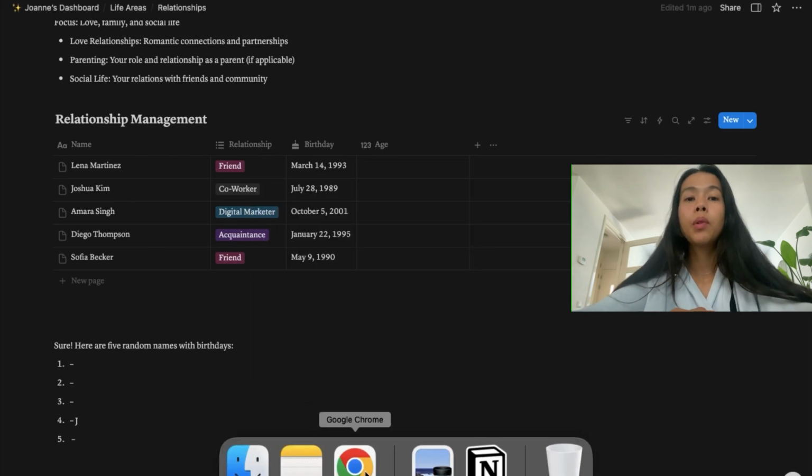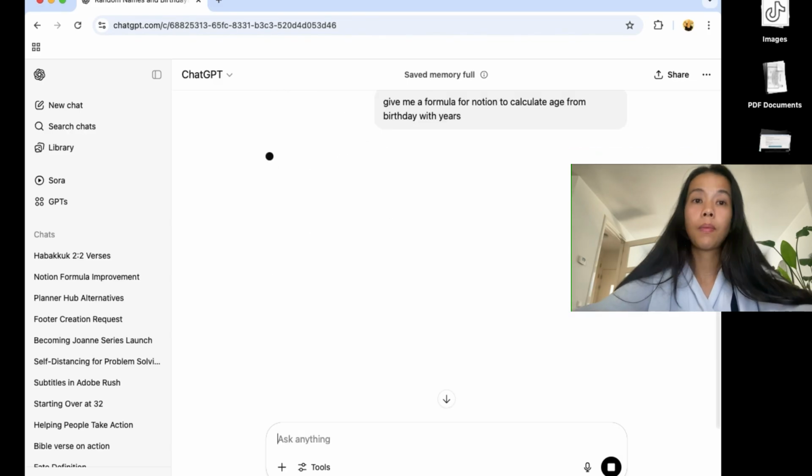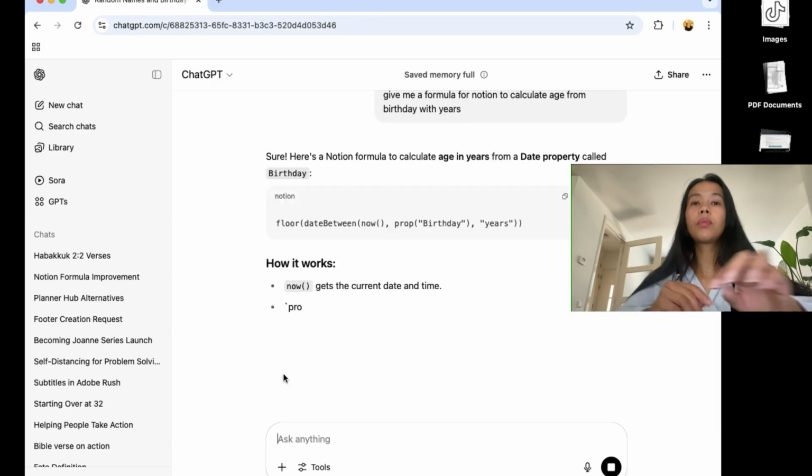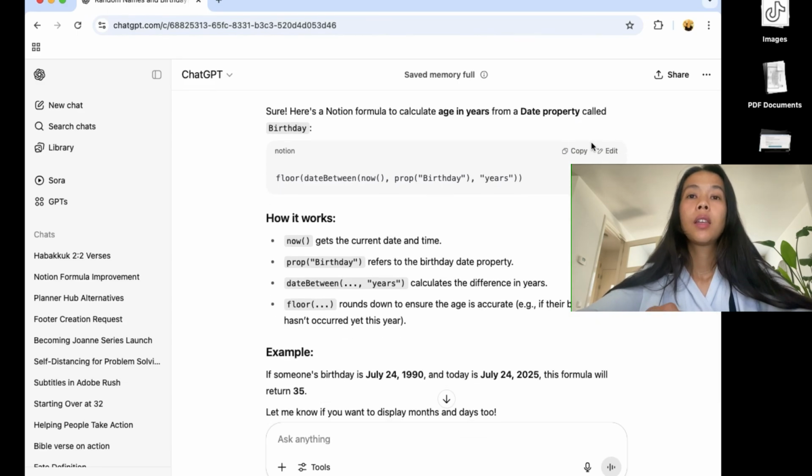So I'm going to go to ChatGPT and say, Chat, give me a formula for Notion to calculate age from birthday with years. Okay. So now I'm going to copy this.